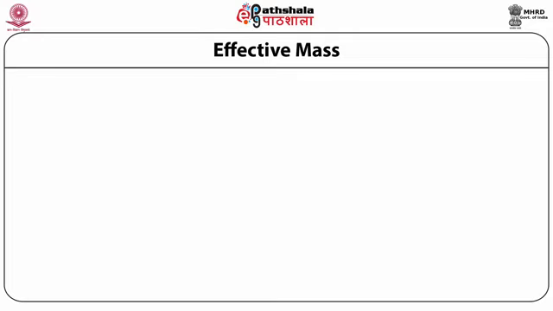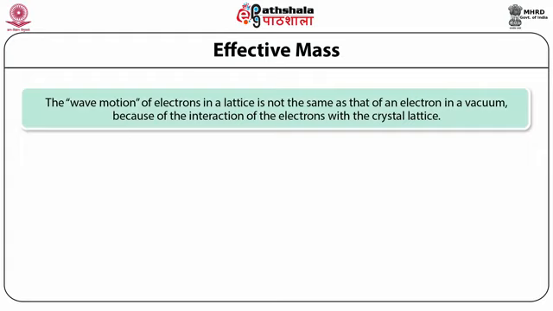So effective mass is another important term which is very important to understand the free electron theory. The wave motion of an electron in a lattice is not the same as that of an electron in a vacuum because of the interaction of electrons with the crystal lattice.